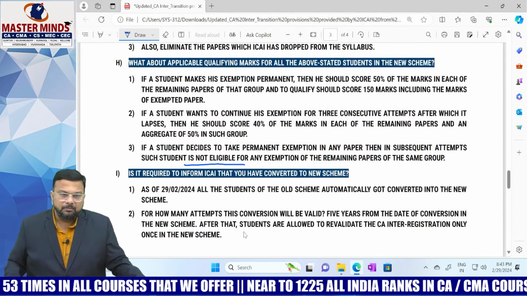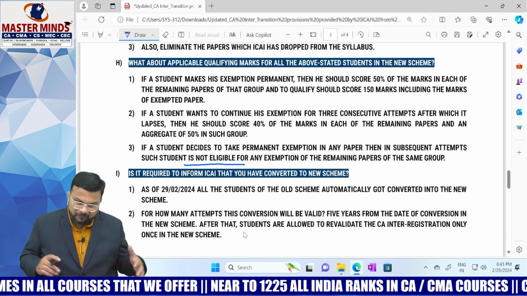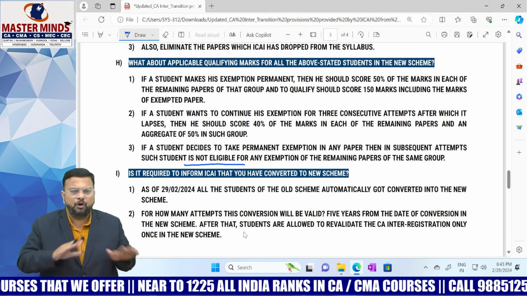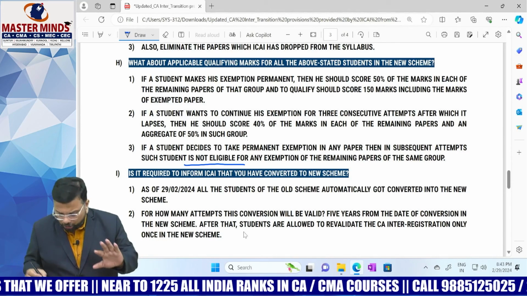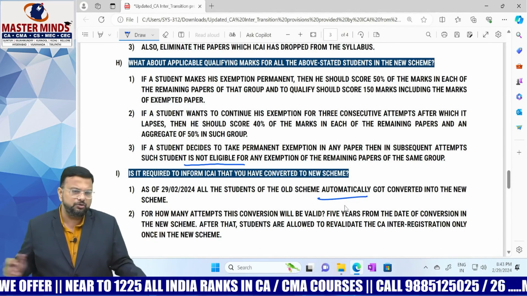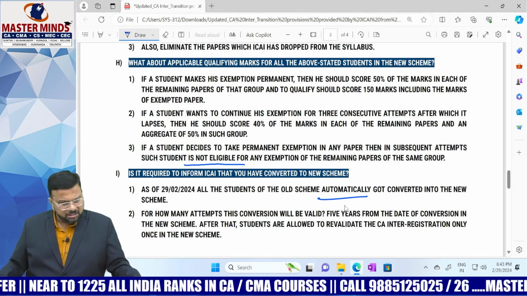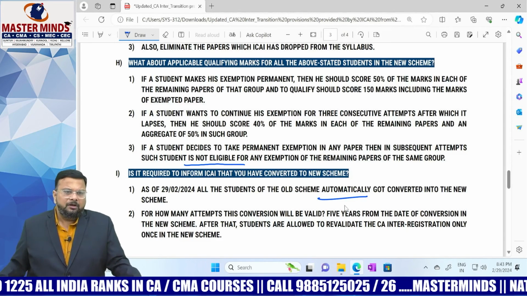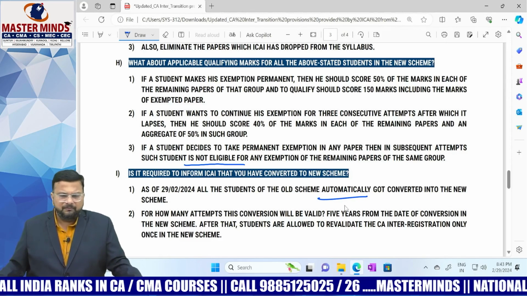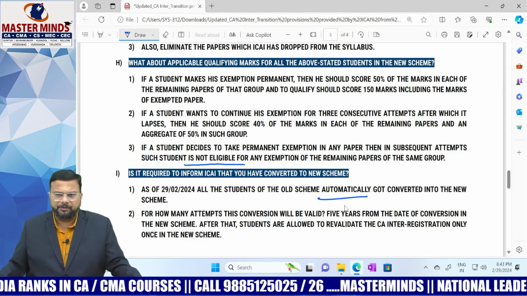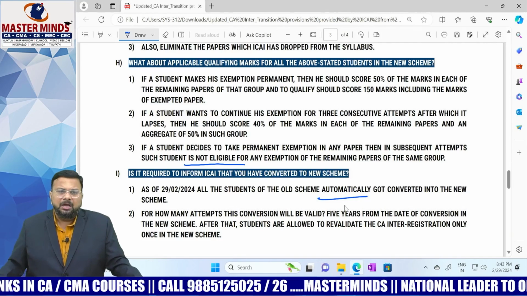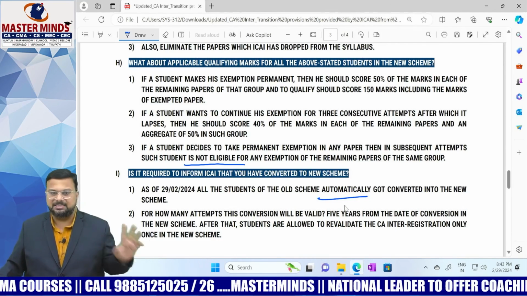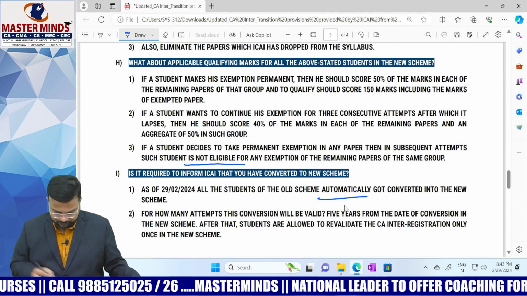Is it required to inform ICAI that you have converted to the new scheme? No, because as on 29/2/2024, all the students of the old scheme automatically got converted into the new scheme. There is no special or separate plea that you need to forward to the institute. Okay. For how many attempts will this conversion be valid? Obviously 5 years from the date of conversion. Okay. After that, students are allowed to revalidate the CA Inter registration only once in the new scheme.